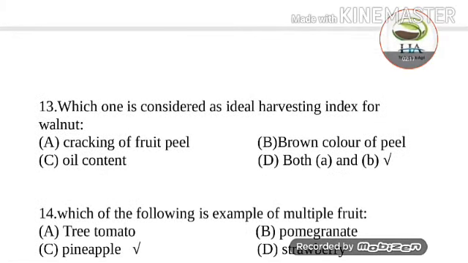Next question is, which one is considered as ideal harvesting index for walnut? Options are cracking of fruit peel, brown color of peel, oil content, and option D is both A and B. Answer of this question is both A and B. Other than this, PTB is also a harvesting stage of walnut, which means packing tissue turn brown.